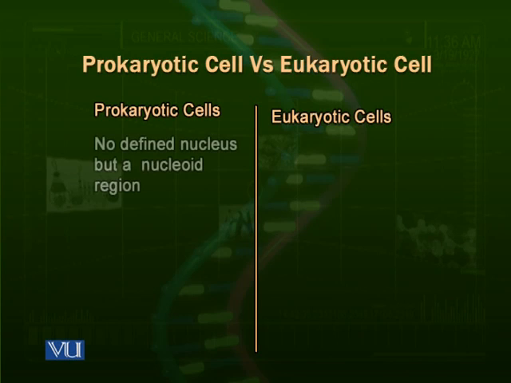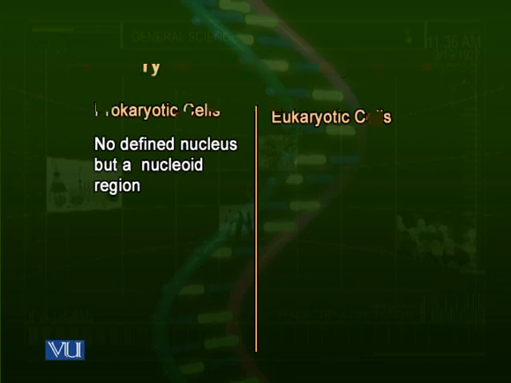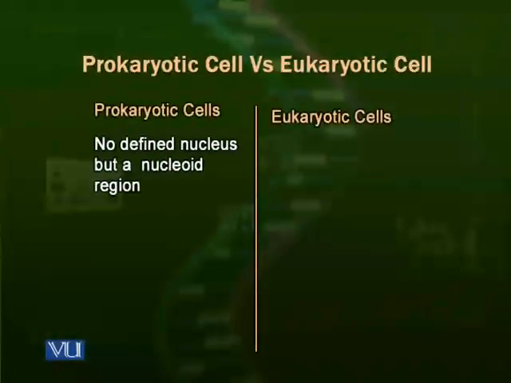The prokaryotic cells actually do not have a defined nucleus. Though their nuclear material, their chromatin material, is present in almost the center of the cell and does not move from its place, this is not covered by a nuclear membrane. So we cannot call it a nucleus. We say that prokaryotic cells do not have a defined nucleus.